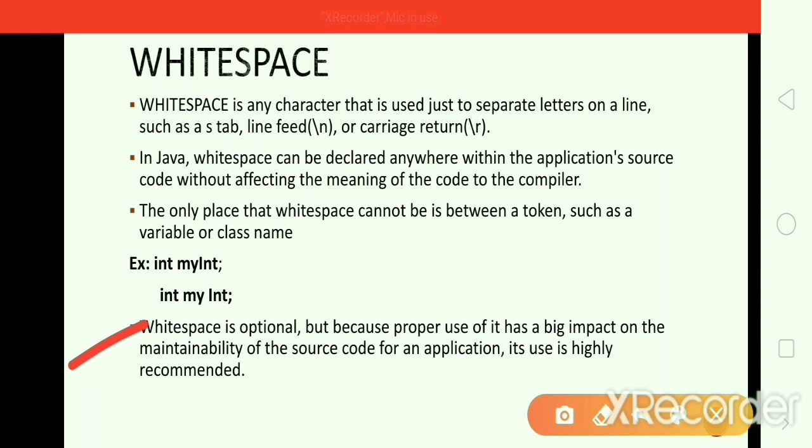White space is optional, but because proper use of it has a big impact on the maintainability of the source code for an application, its use is highly recommended.